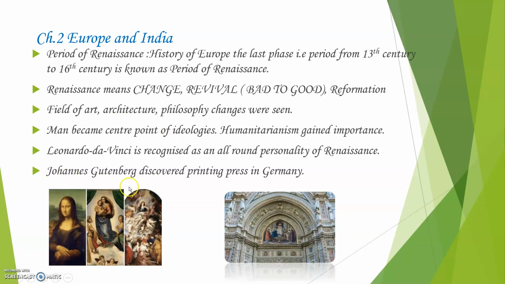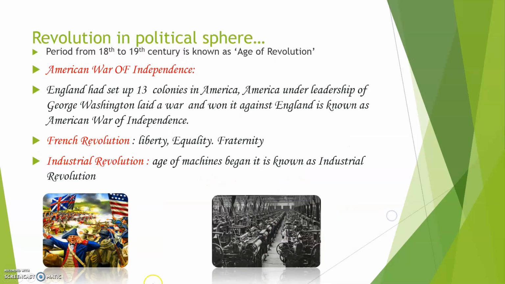And as I told you, a lot of changes took place. Renaissance means change, and among them, Johannes Gutenberg discovered the printing press in Germany. What is a printing press? Printing machines, Xerox machines, which were not there earlier. Johannes Gutenberg discovered the first printing press in Germany.